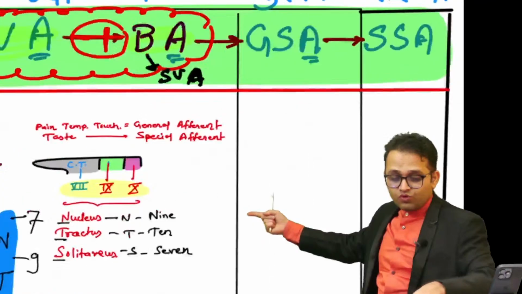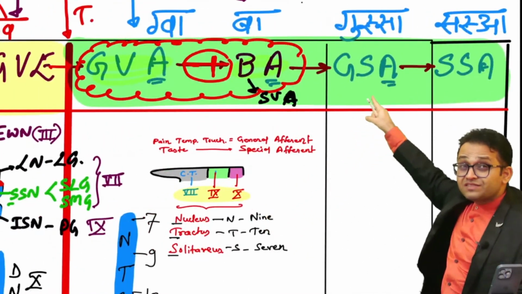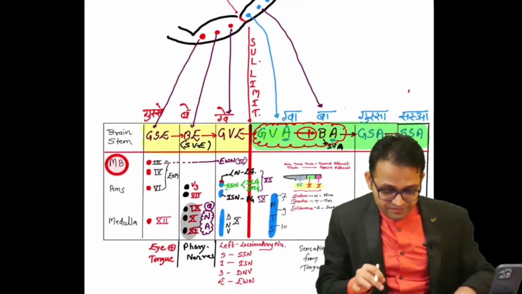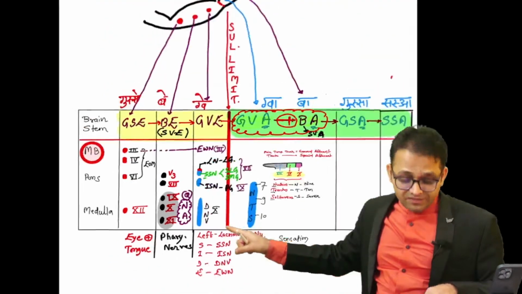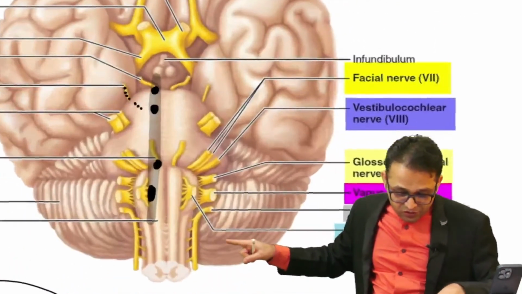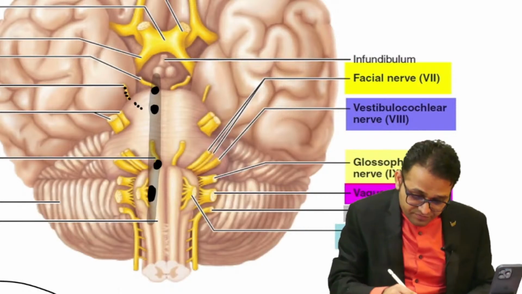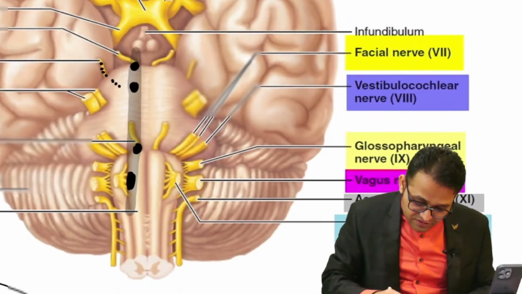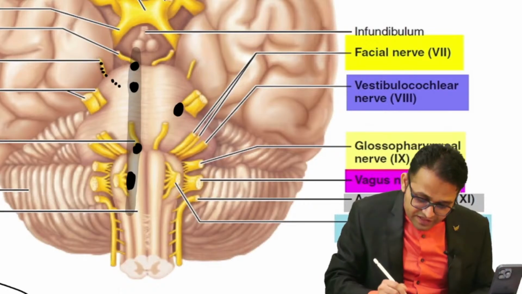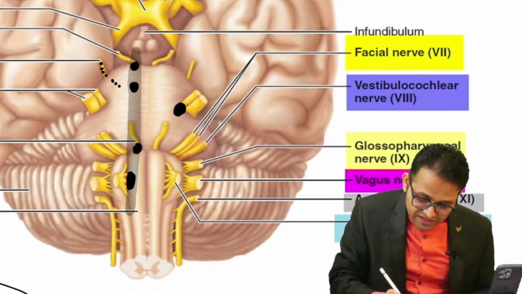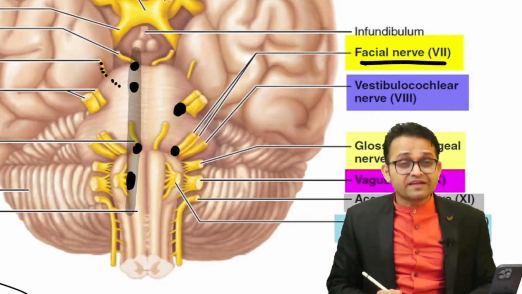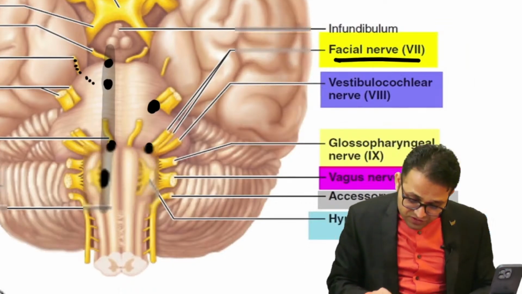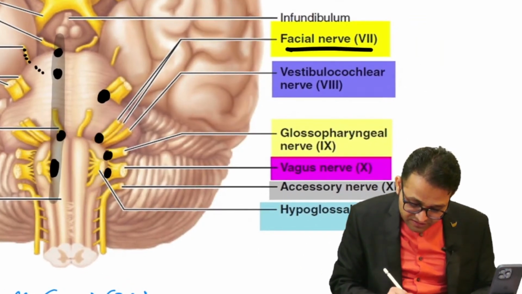Now we are going to talk about our next column, general somatic afferent. Look here. First we discussed the vertical column, and then the second. Can you see the second column? There is the fifth cranial nerve, our thickest cranial nerve. Then here is the facial nerve, the facial nerve nuclei deep. Getting the point? Then can you see the ninth, the tenth, and the eleventh nerve.